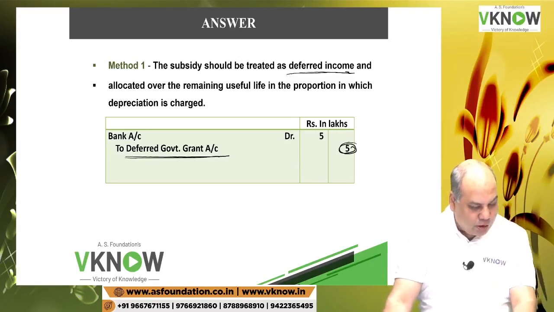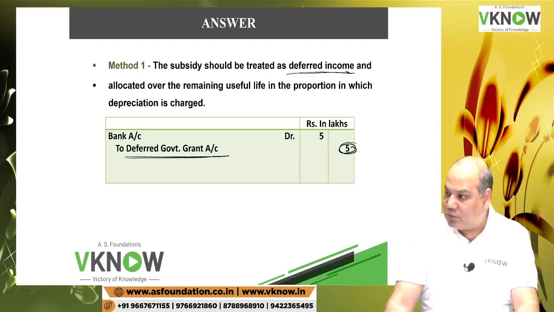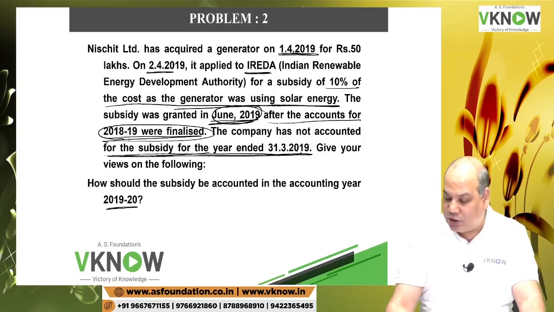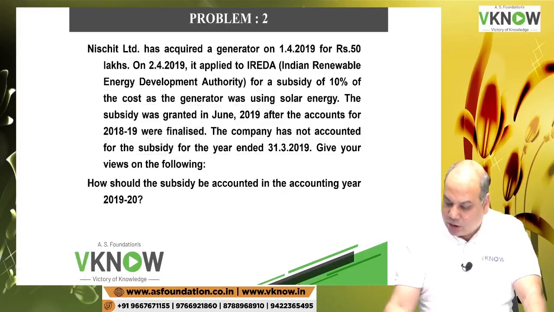Have they spoken anything about the depreciation of this asset? Is the depreciation mentioned in the problem? Is the life of the asset mentioned in the problem? So we will not do anything. A student will ask a question. It says the subsidy was granted in June after the accounts were finalized. The company has not accounted for the subsidy for the year ended 31st March 19. That is okay. Why will I account in this year?